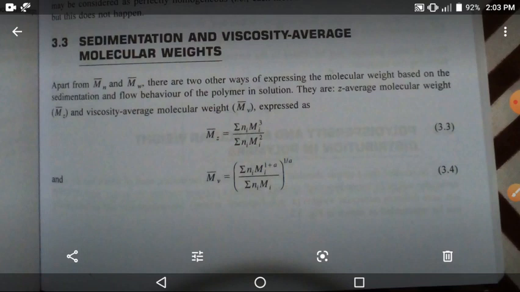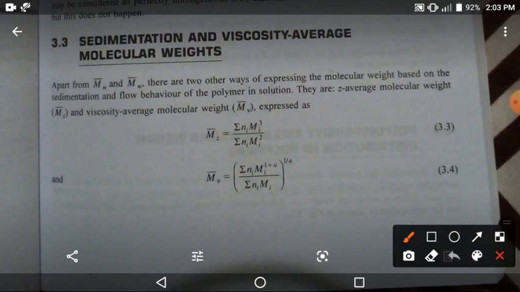Okay, apart from the molecular weight, which one? The Mn, number average molecular weight, and the weight average molecular weight are two terms, as already mentioned in the title. And there are the Z average molecular weight, Mz, and the viscosity average molecular weight, expressed in these two terms.